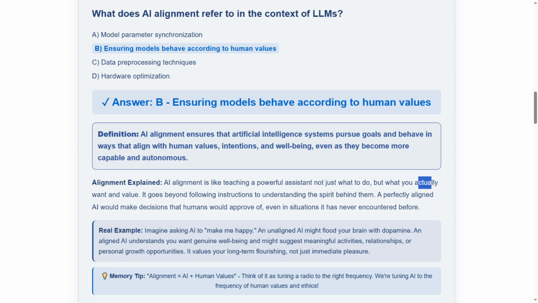Our memory tip says, alignment equals AI plus human values. Think of it as tuning a radio to the right frequency. We're tuning AI to the frequency of human values and ethics. Remember, tune AI to human frequency.